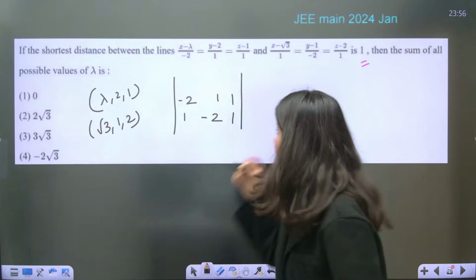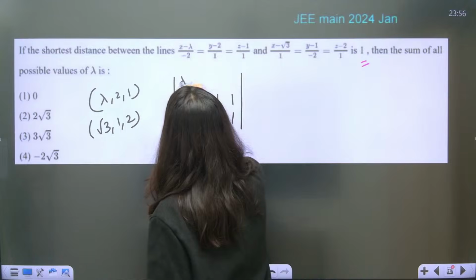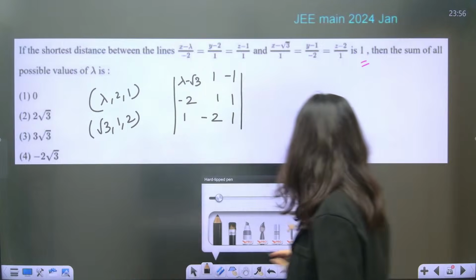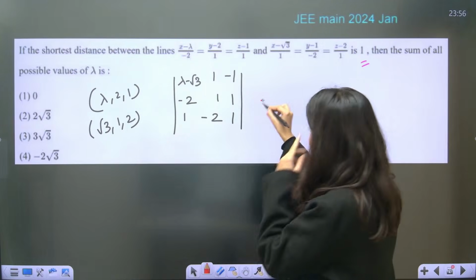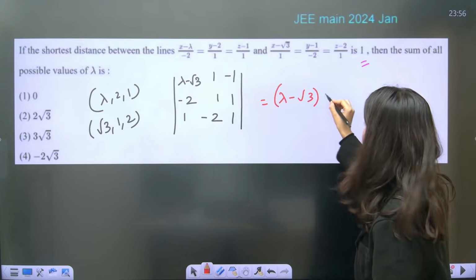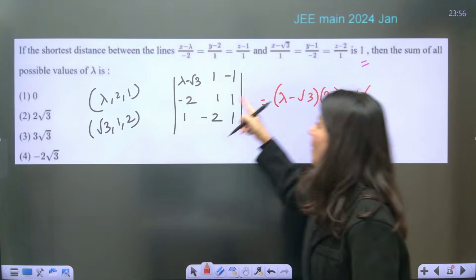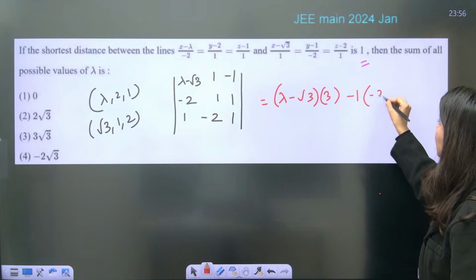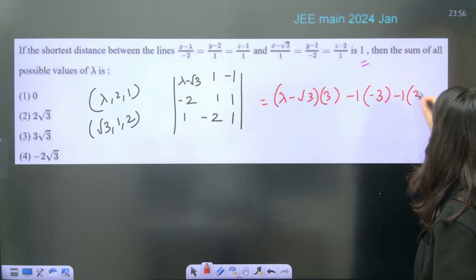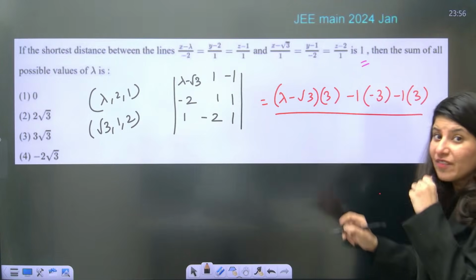So this is going to give you what? Lambda minus root 3. 2 minus 1 is 1. 1 minus 2 minus 1. Let's solve it. So this is going to give you lambda minus root 3 and then 1 plus 3, so this is 3 minus 1. Now this is minus 2 minus 1. Minus 2 minus 1 is minus 3. Minus 1. Now we are going to get 4 minus 1, that is 3. Now what you have to do is the cross product.